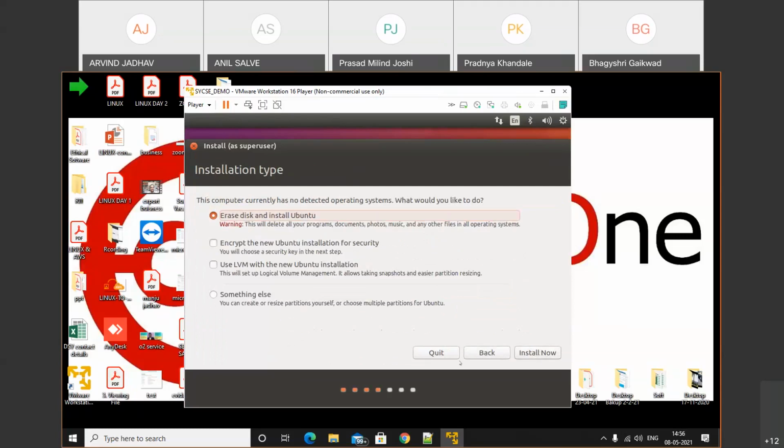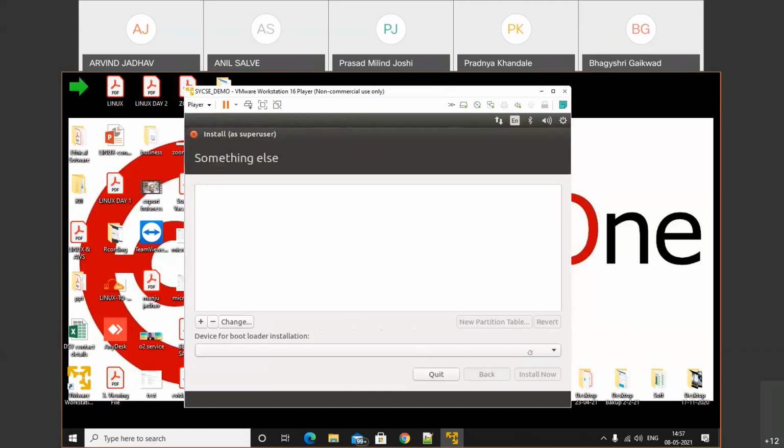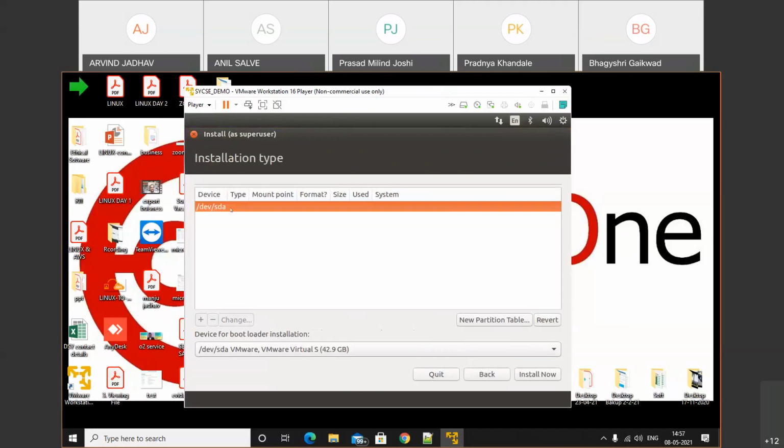In that section, earlier we used erase disk and install Ubuntu, in which case the partitions are created automatically. Now we will select something else. Make a note of that. Click on continue. Now it is showing your disk.